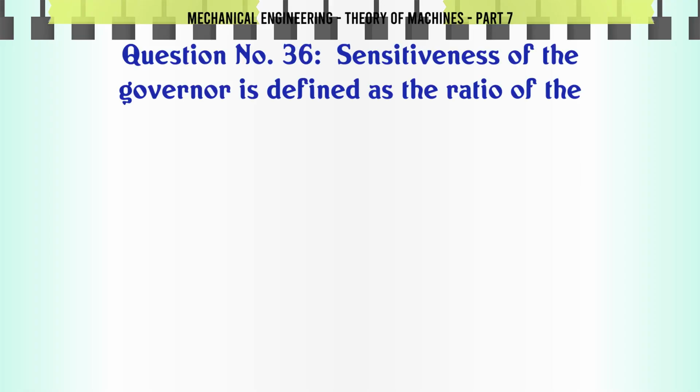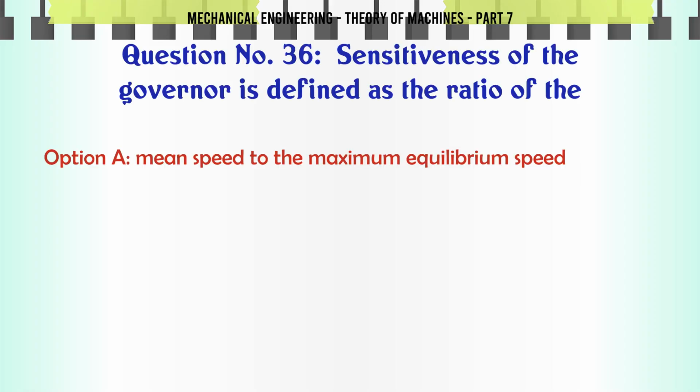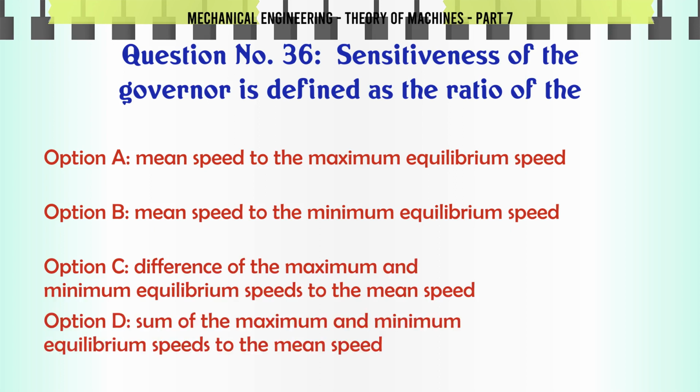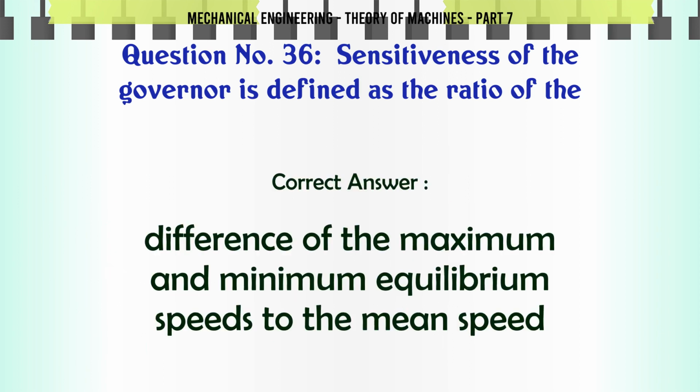Sensitiveness of the governor is defined as the ratio of the A. Mean speed to the maximum equilibrium speed. B. Mean speed to the minimum equilibrium speed. C. Difference of the maximum and minimum equilibrium speeds to the mean speed. D. Sum of the maximum and minimum equilibrium speeds to the mean speed. The correct answer is difference of the maximum and minimum equilibrium speeds to the mean speed.